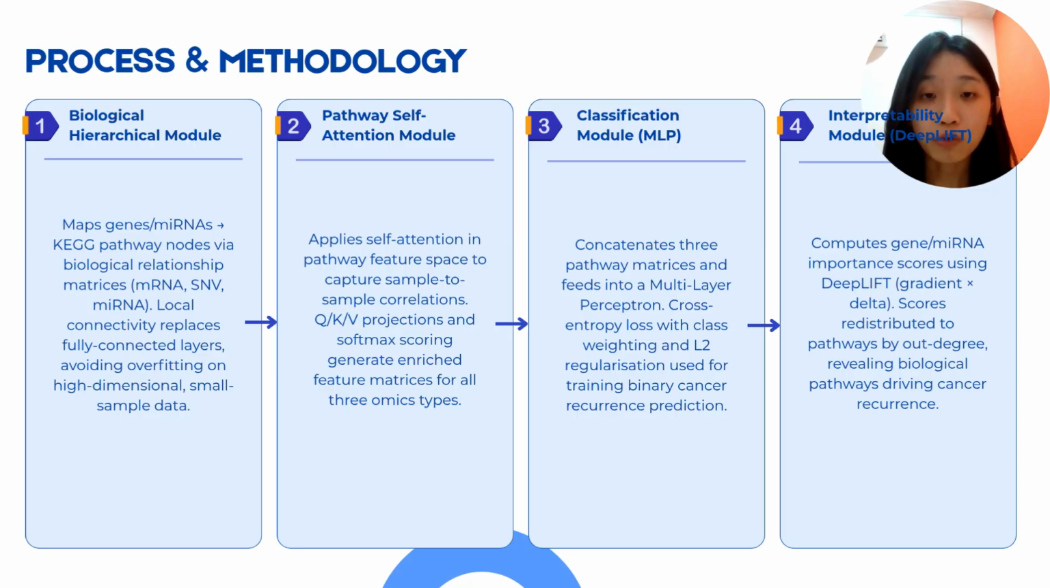The second module is the pathway self-attention module. This module learns the correlation between patients and themselves in the pathway feature space. In simple words, the model tries to understand how similar patients are to each other based on pathway-level information. The third module is the classification model. The features from different omics types are combined and passed into a multi-layer perceptron, or MLP, to predict cancer recurrence. The final module is the interpretability module. It uses DeepLIFT to calculate feature importance scores, helping the researchers identify important genes, miRNA, and pathways.